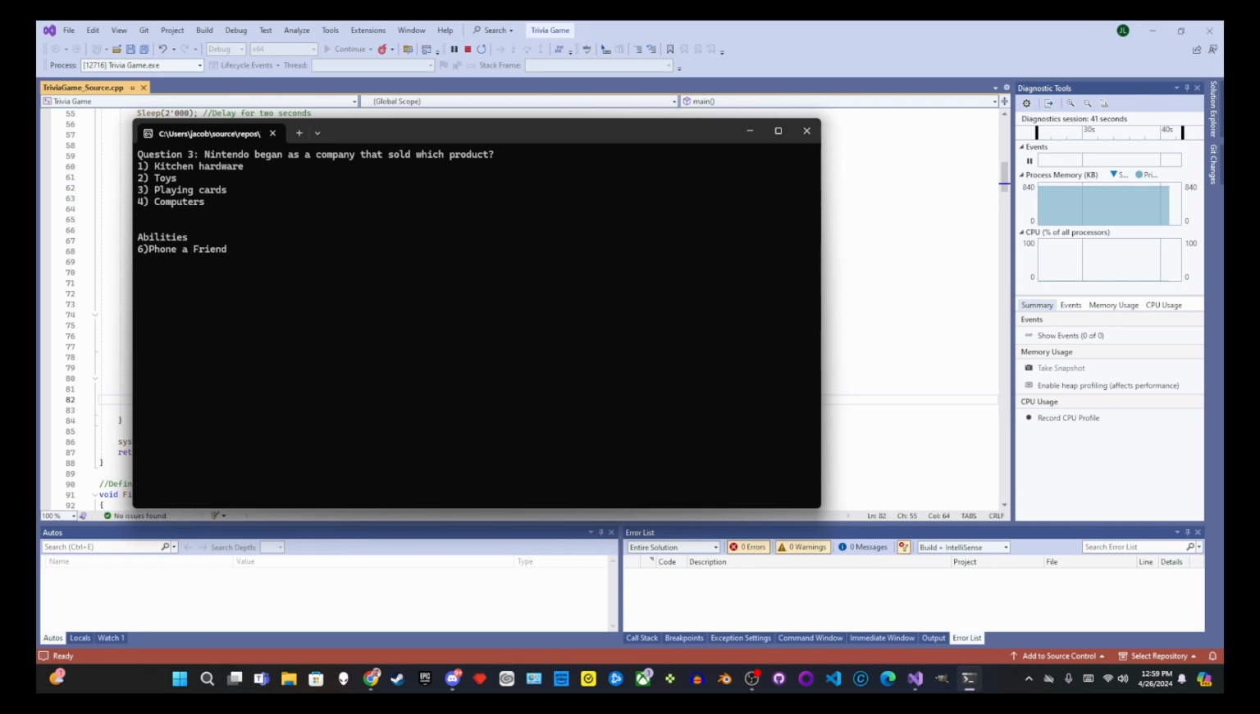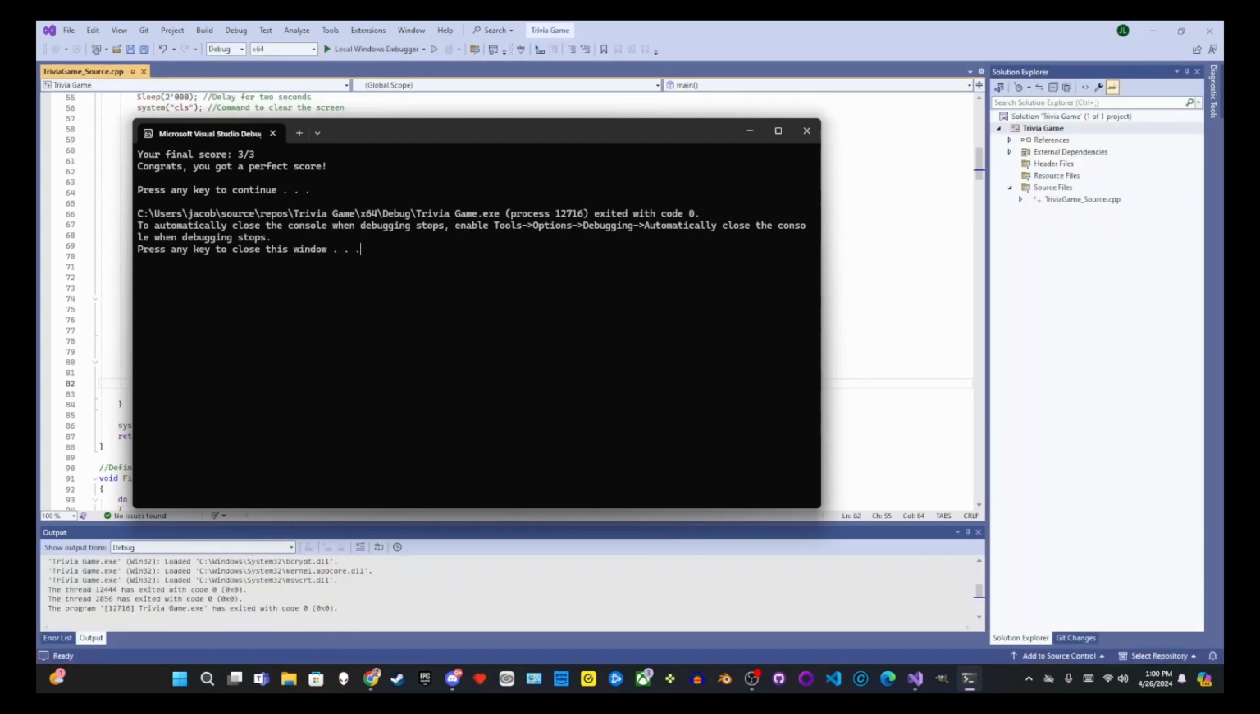Not sure I know. Gee, maybe I should phone a friend to figure this one out. It's playing cards. Okay. Hey, my friend was right. Yay! I got a perfect score.